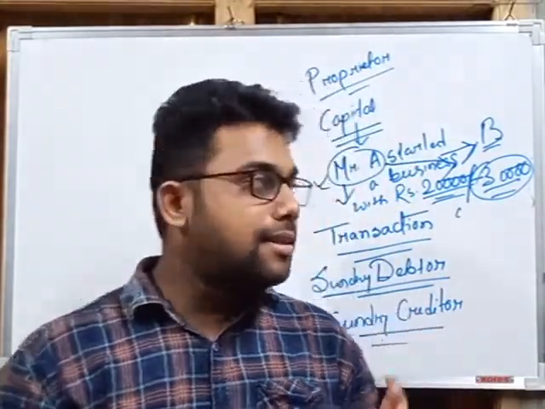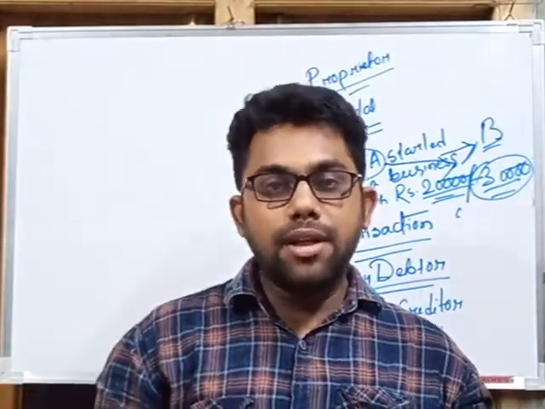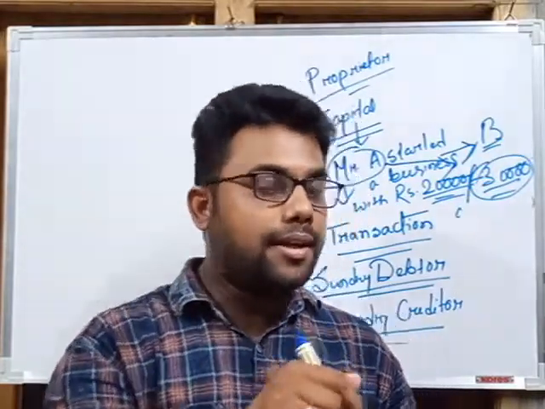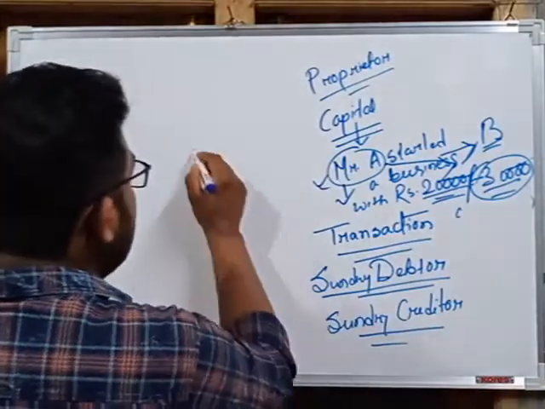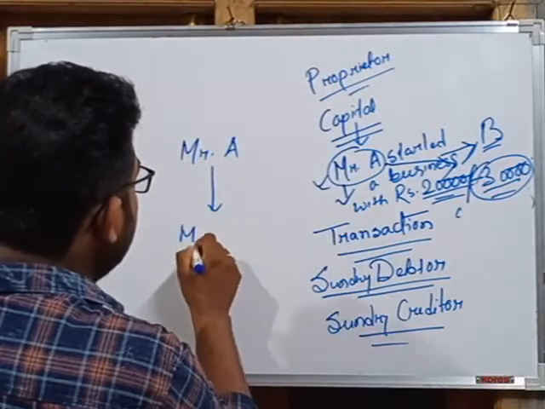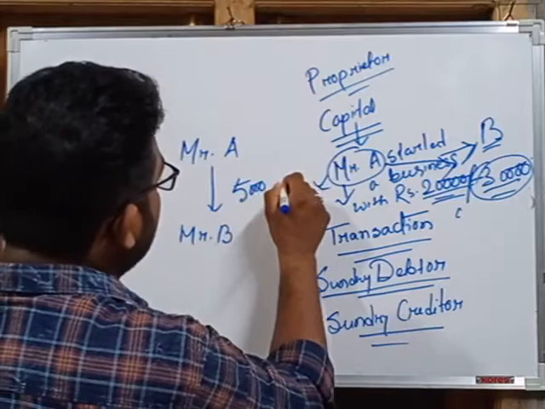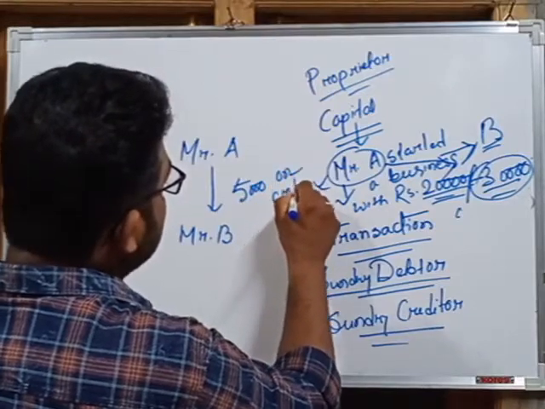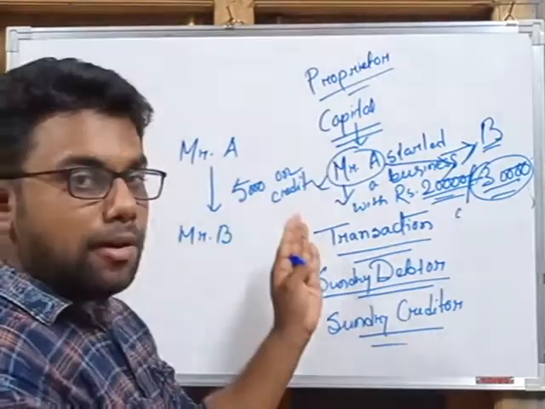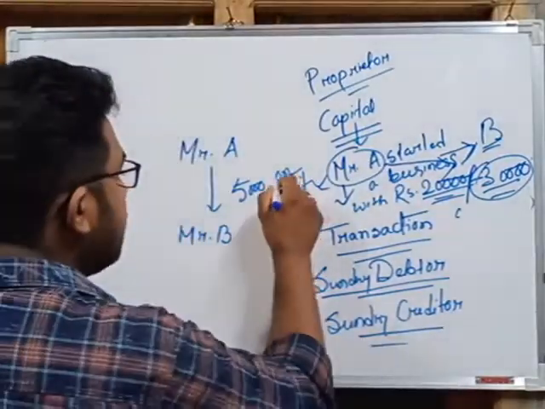Because in some cases the businessman has to sell their goods on credit. Credit means selling goods where the amount will be received at a later date. For example, Mr. A, the person who started a business earlier, sells goods to Mr. B for rupees 5,000 on credit. That means it is not a cash transaction. Mr. A does not receive the amount now, because Mr. B will pay the amount to Mr. A at a later date. So it is a credit transaction.